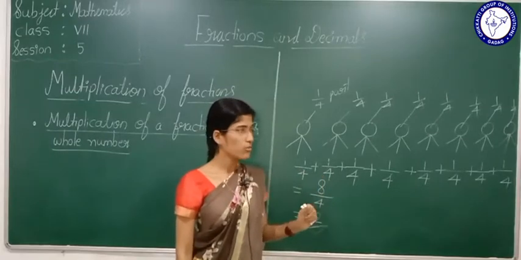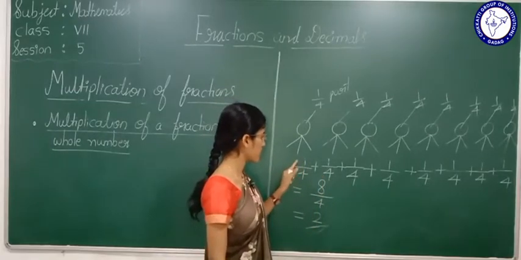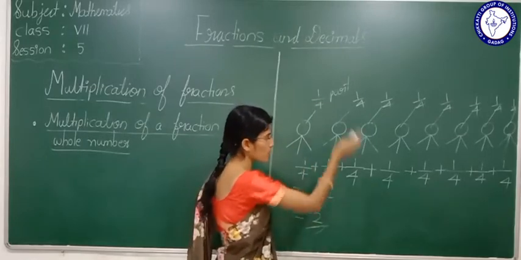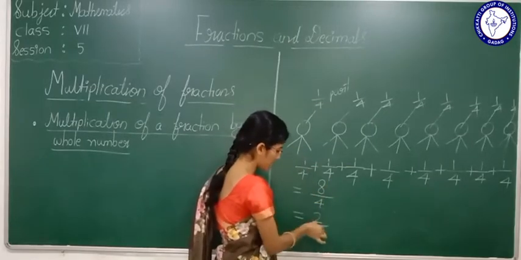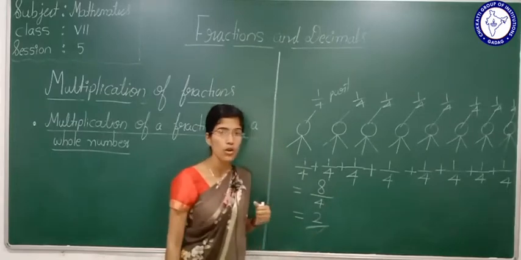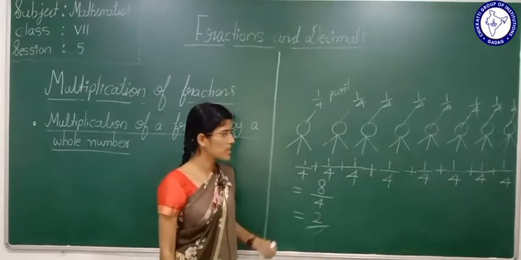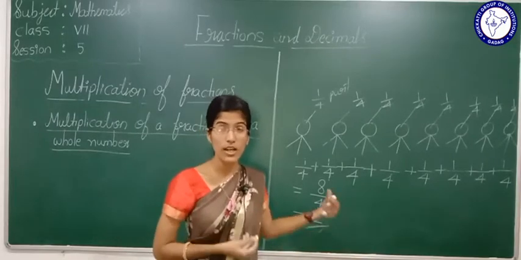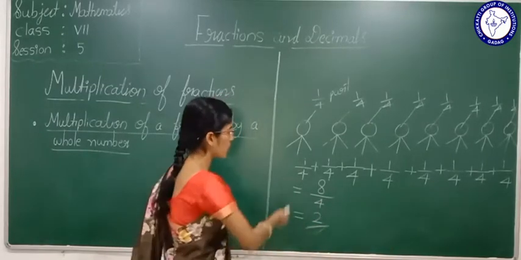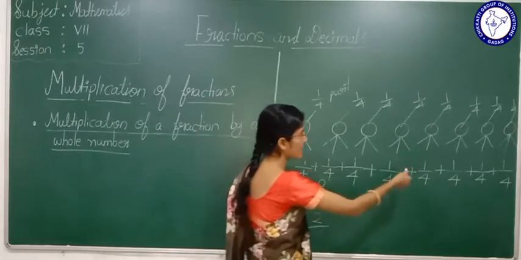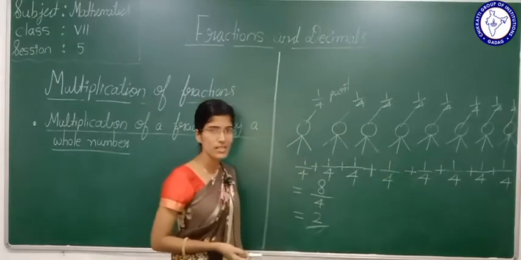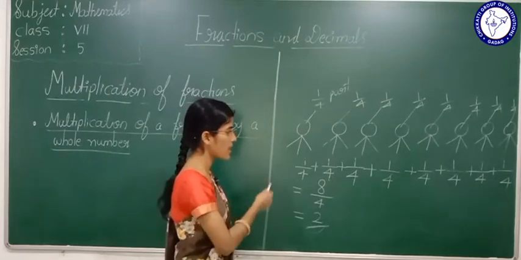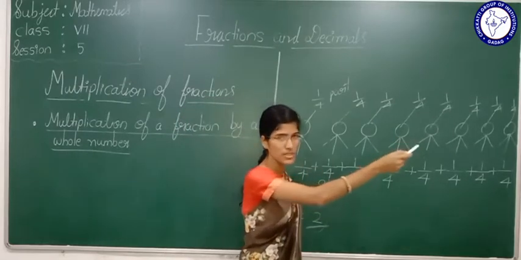One friend consumed 1/4 part of pizza. I want to know how many pizzas in total were consumed by 8 friends. That is nothing but 2 pizzas. Now see, students, this is somewhat tedious and time consuming. Here I added 1 by 4th 8 times. If 16 persons were there, I would have to add this 16 times.